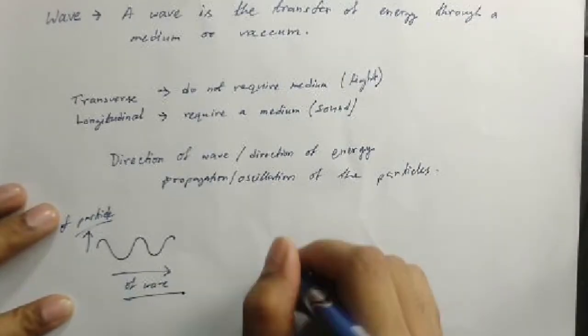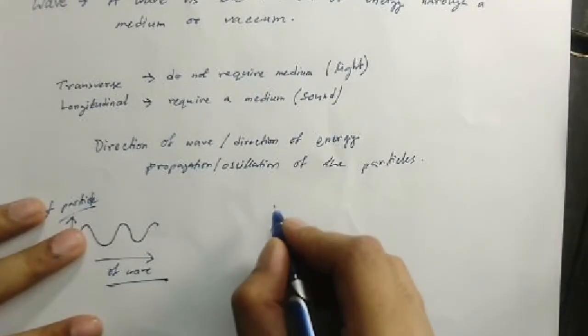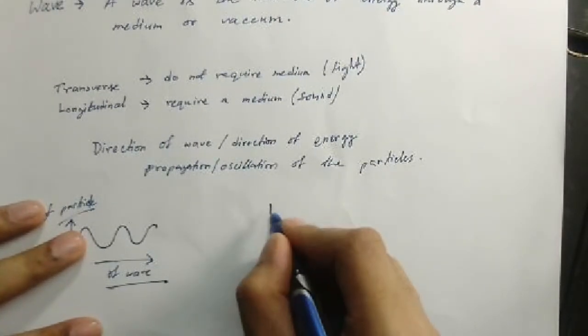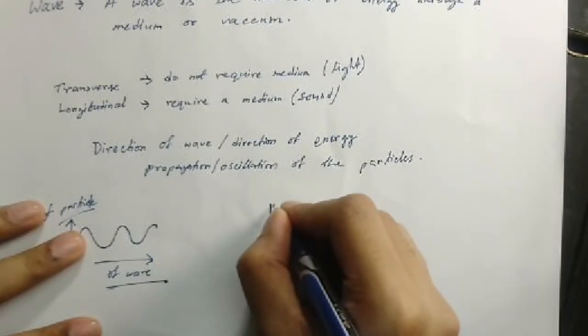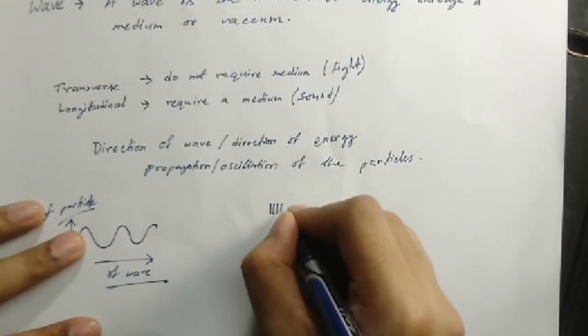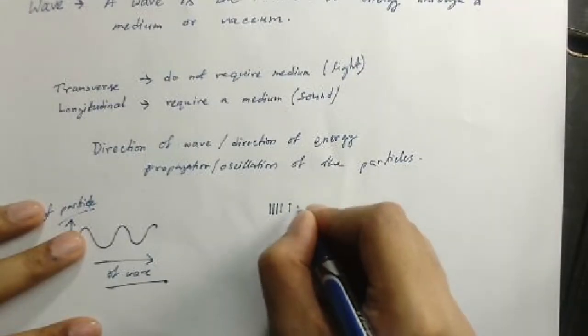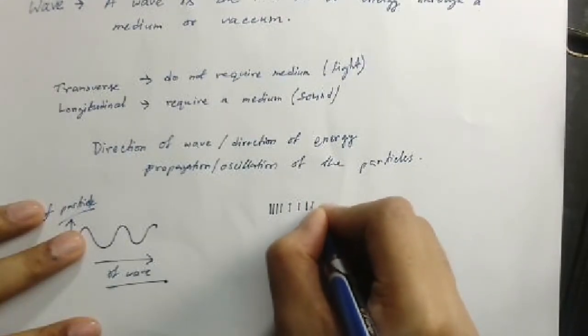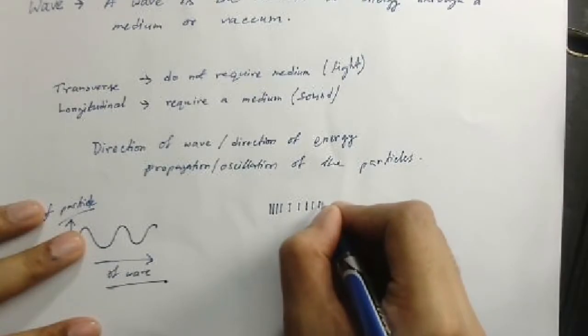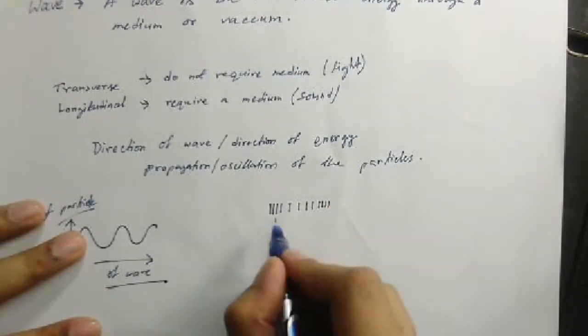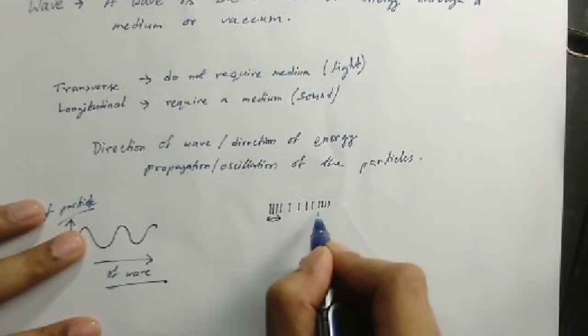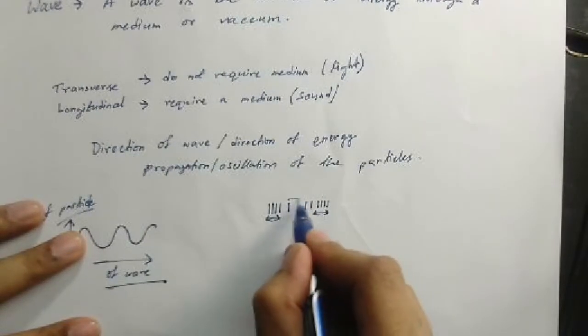In a longitudinal wave, longitudinal waves normally create a number of compressions and rarefactions. Now this is what we mean by compression and rarefaction. This part and this part is a compression. This part is a rarefaction.